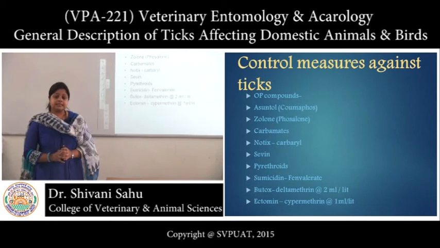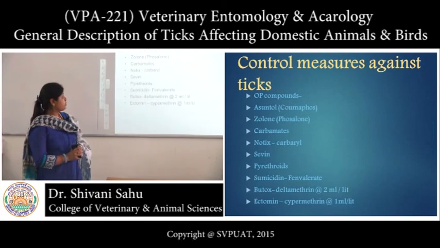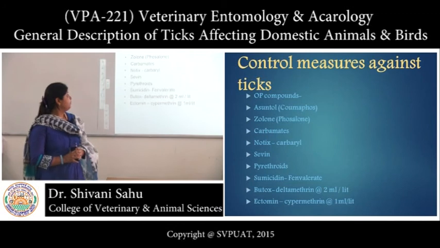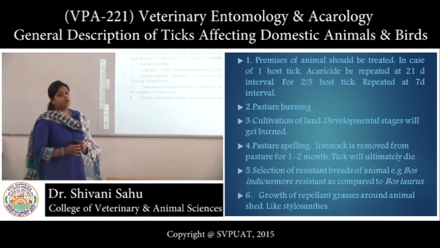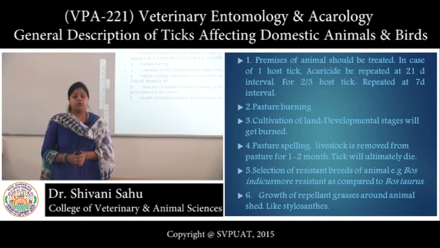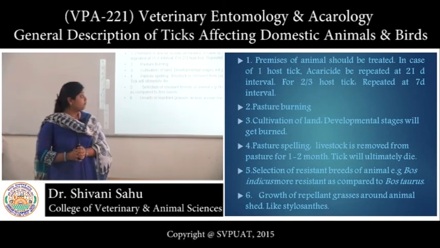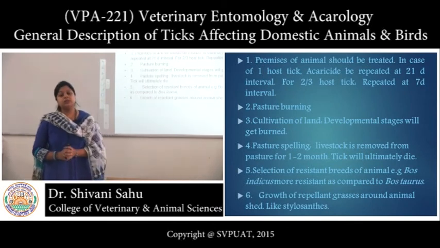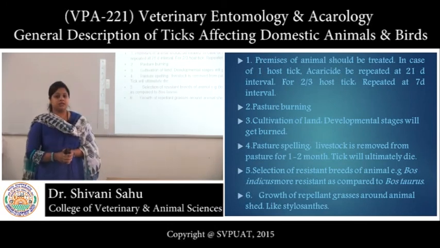So, various insecticides and acaricides are used. Insecticides like organophosphates, coumaphos, zolone, carbamates like carbaryl, pyrethroids like deltamethrin and cypermethrin, they are effective. Now, not only the treatment of animals, but also the treatment of premises is equally important. Therefore, in case of one host tick, acaricides should be repeated after every 21 days interval, whereas in case of 2 host and 3 host tick, it should be repeated every 7 days interval.